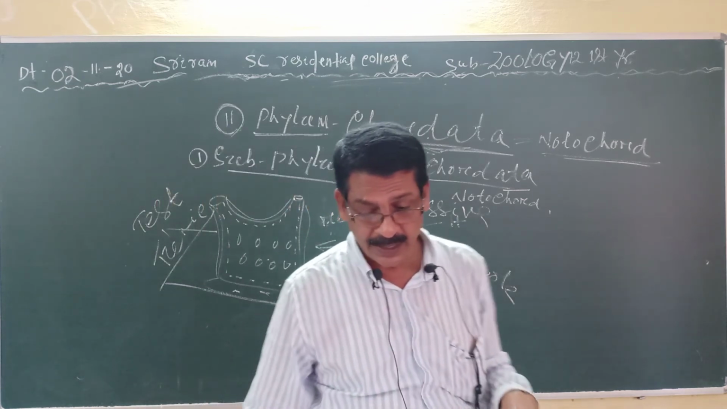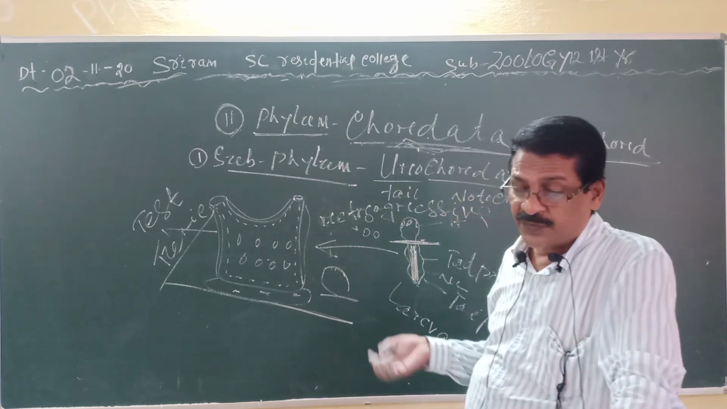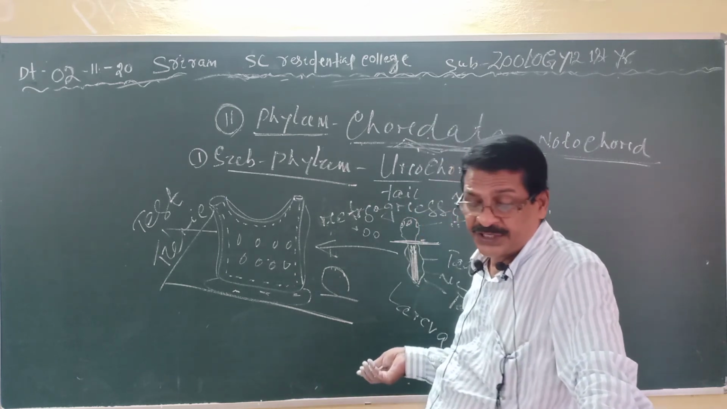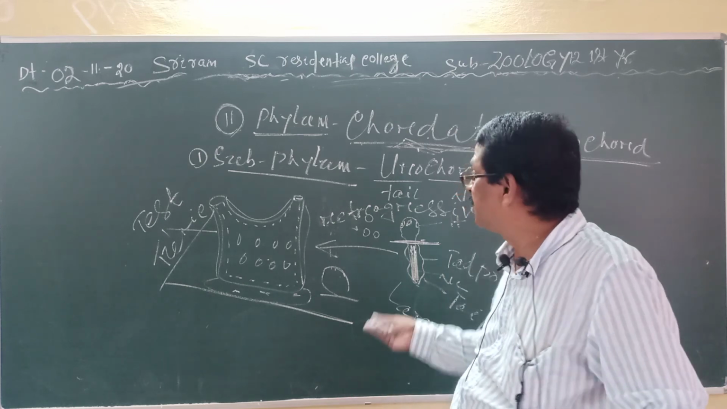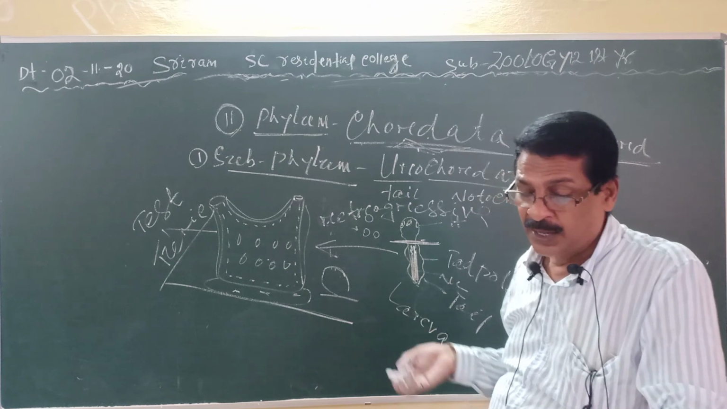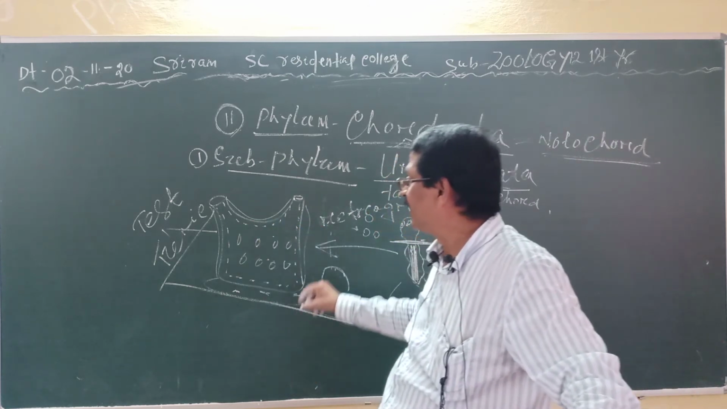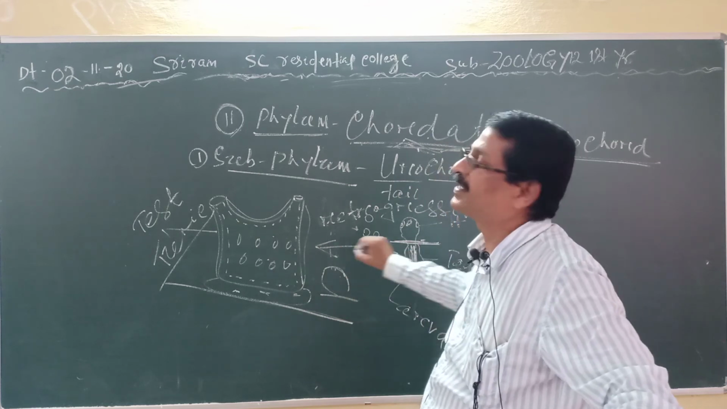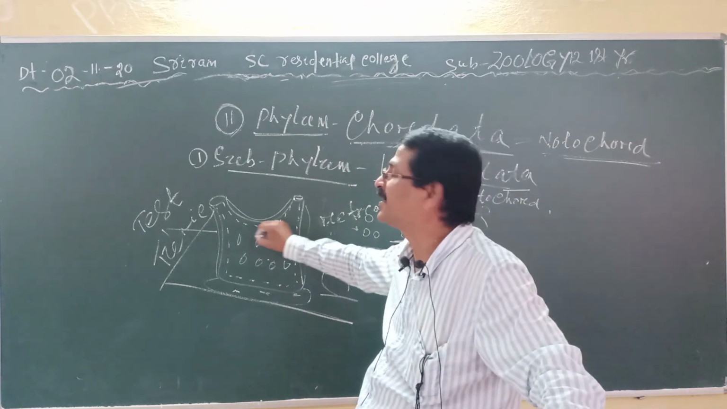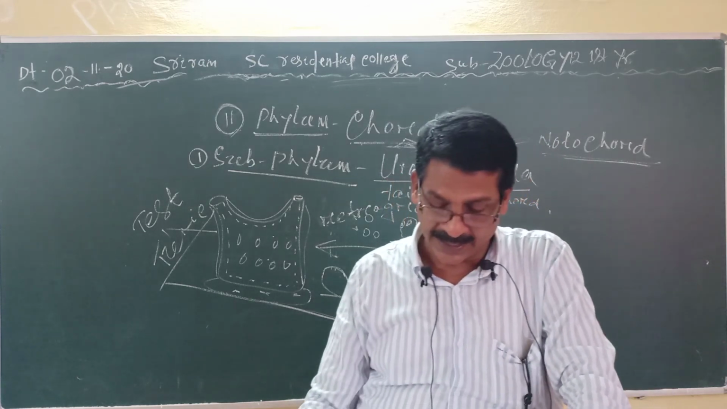Clear. Then the dorsal tubular nerve cord is found in the larva, but it is replaced by the dorsal ganglion, which is a ring-like structure, in the adult. Only the pharyngeal gill slits are seen in the adult condition as the chordate character.